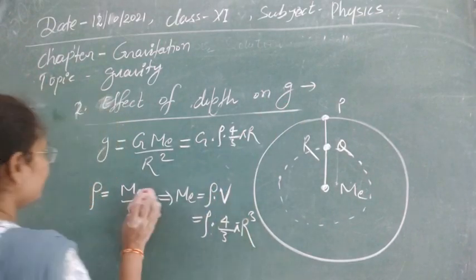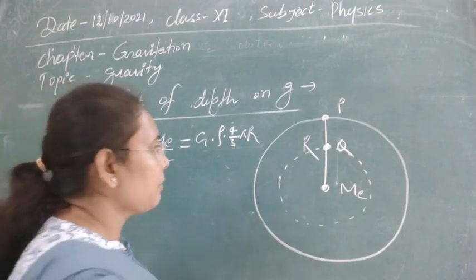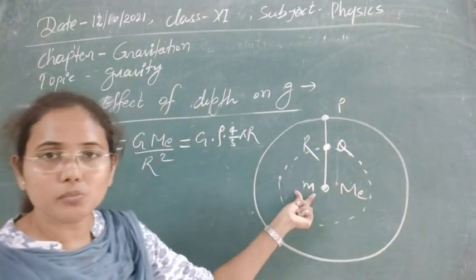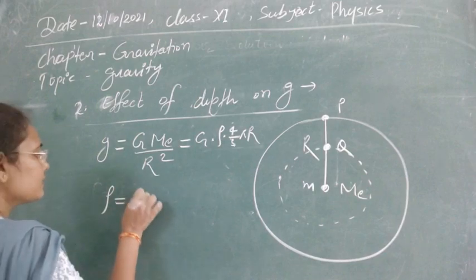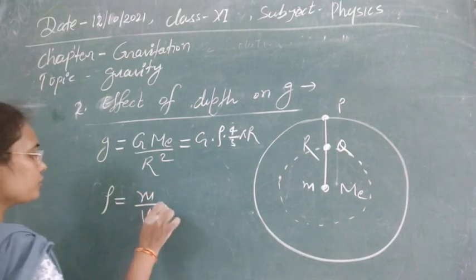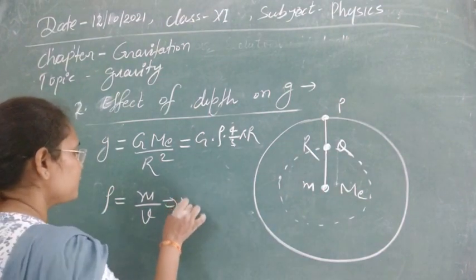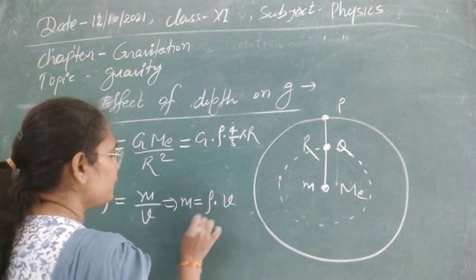Now let's do the same procedure for the small sphere. Suppose the mass due to this small sphere concentrated at the center is now small m. So we can write the density for the small sphere as mass per unit volume. Suppose the volume due to the small sphere is small v. So the small m mass of this earth will be rho into v.